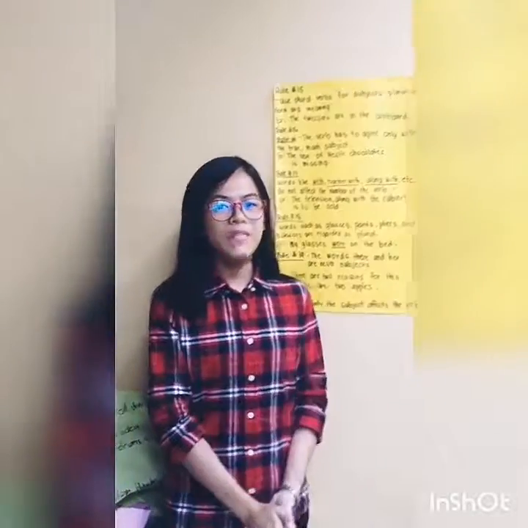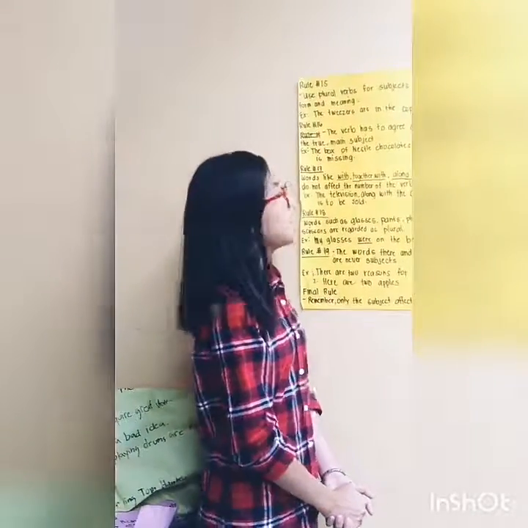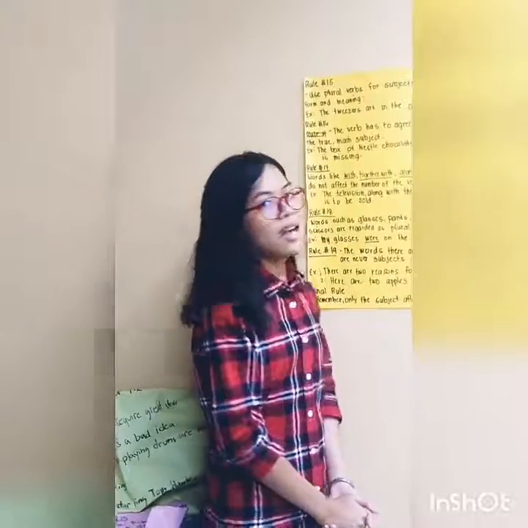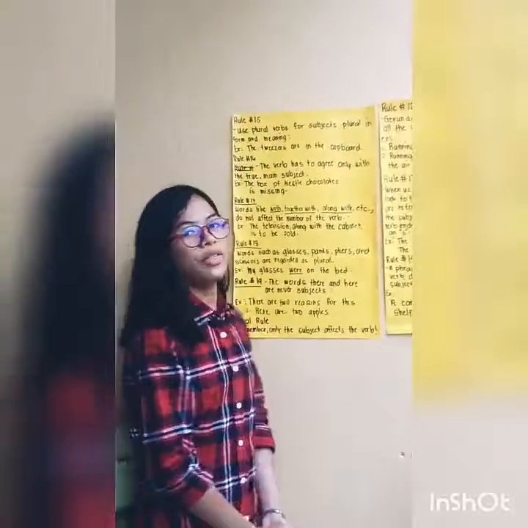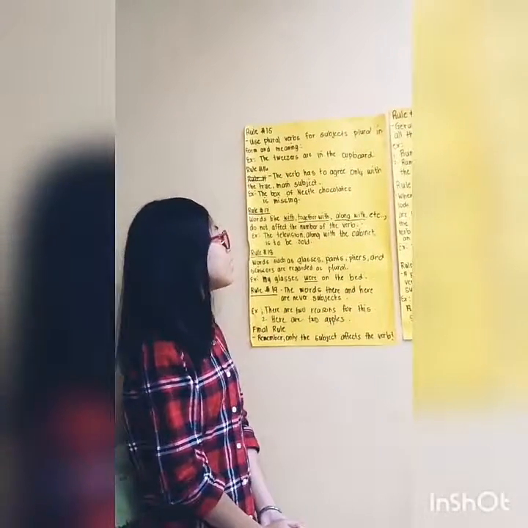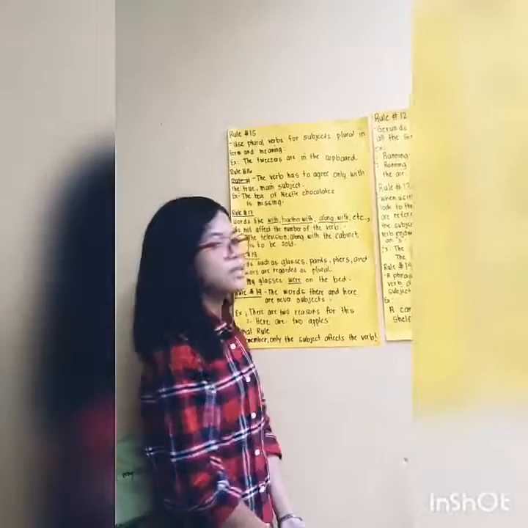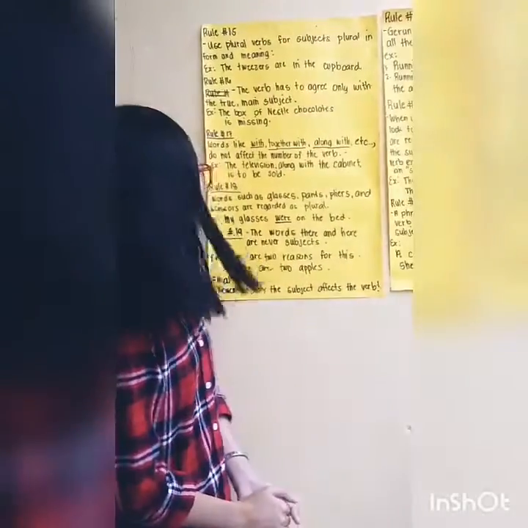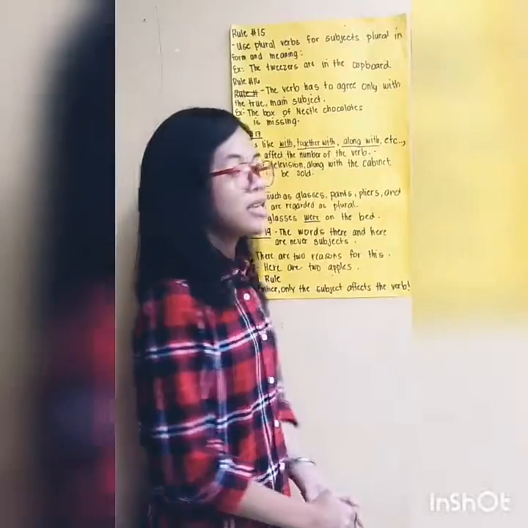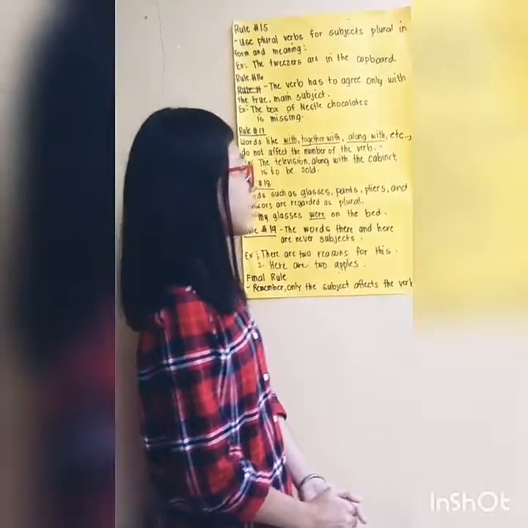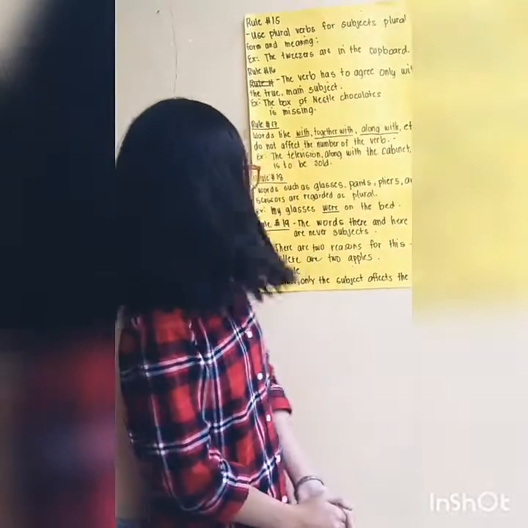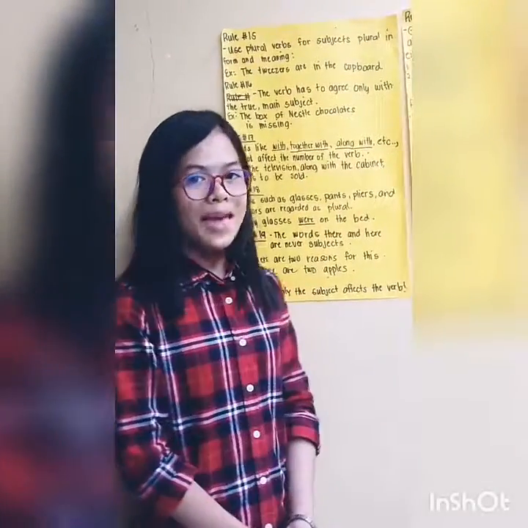Rule number 17. Words like with, together with, along with, etc. do not affect the number of the verb. For example, the television along with the cabinet is to be sold. Rule number 18. Words such as glasses, pans, pliers, and scissors are regarded as plural. For example, my glasses were on the bed.